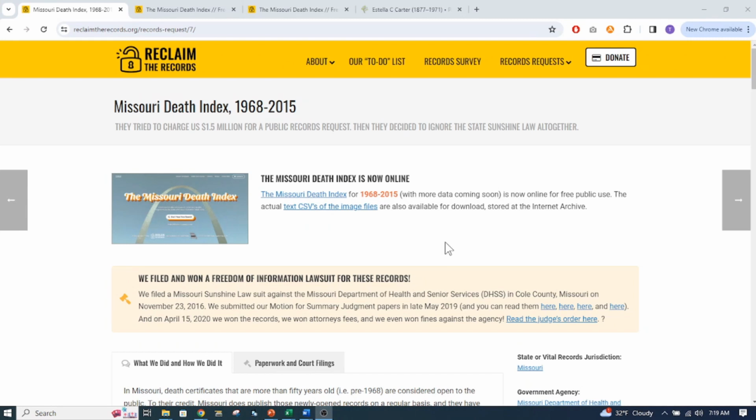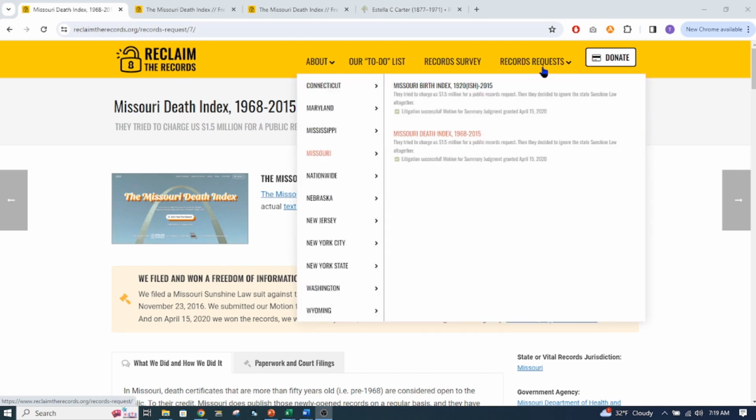Okay, I found this Reclaim the Records. They are trying to get public records more available for people, and they have helped get some records from Missouri available. If you just go to Reclaim the Records, up here it shows records request, and it gives the different states.